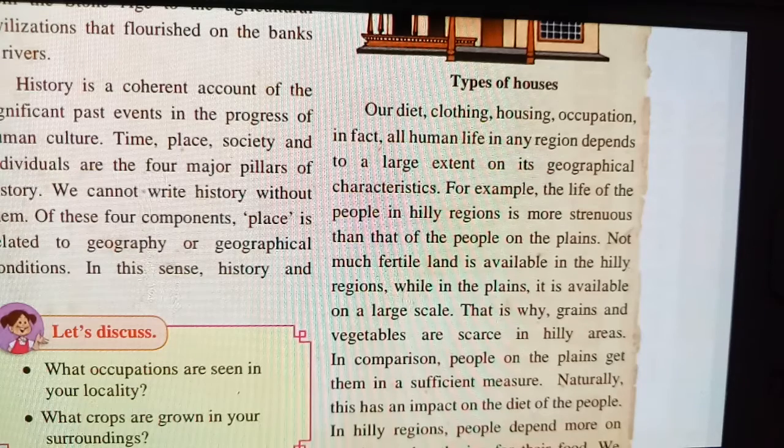It is available on a large scale. That is why grain and vegetables are scarce in hilly areas. In hilly regions not many crops are grown, like grains and vegetables. In comparison, people on the plains get them in sufficient measure. So they are getting sufficient things from the plain areas.